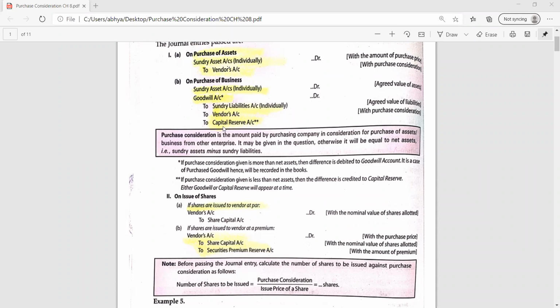And the liabilities are of rupees 1 lakh. So liabilities will be written here 1 lakh and the price which we are agreed upon is 5 lakh. So 1 lakh plus 5 lakh, 6 lakh and assets we are purchasing for 4 lakh. So the extra amount, whatever we are paying, that will be known as goodwill.